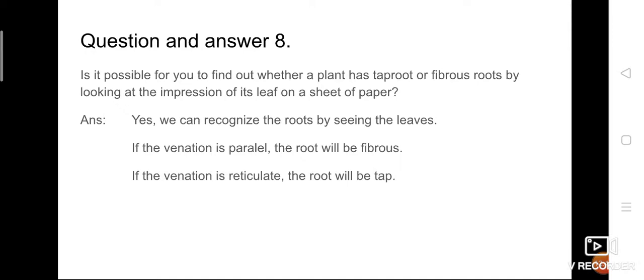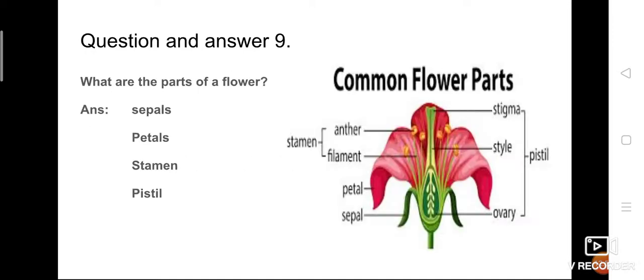That's it. Question number 9: What are the parts of a flower? I hope you have drawn the picture of the parts of a flower twice or thrice. I hope most of you drew very neatly, and I'm really happy. But labeling the parts is very important. Along with the drawing, labeling the parts is also quite important, but most of you are not marking the parts properly.